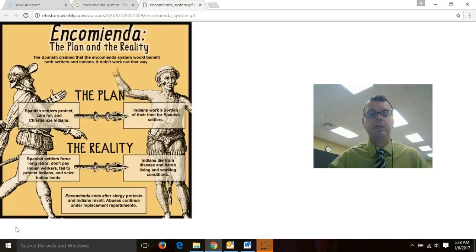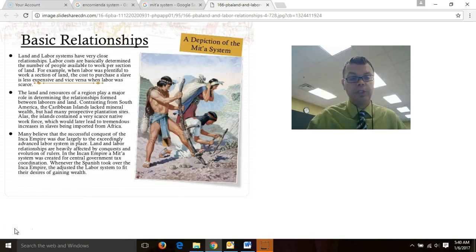Now I said Indians, you can use that term to refer to Native Americans or people native to the Americas. Obviously I don't mean people from India when I say Indians. This is the Encomienda System. The significance was that it helped allow the Spanish to take over land in the Americas away from the natives or the Indians. Our next word is the Mita System.